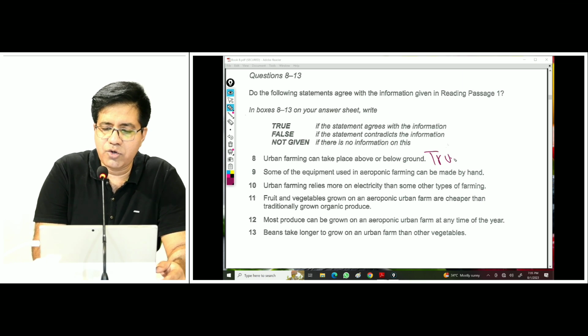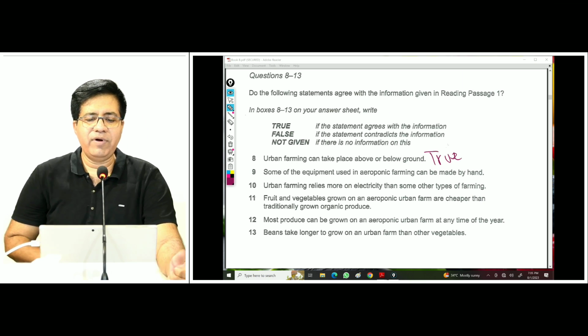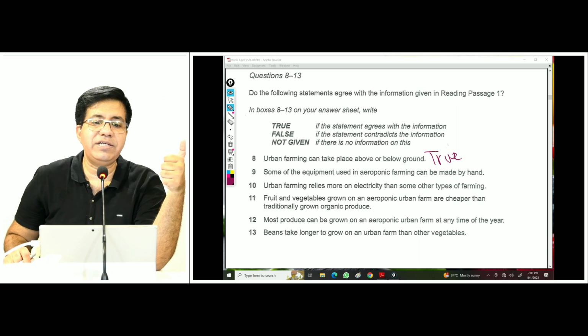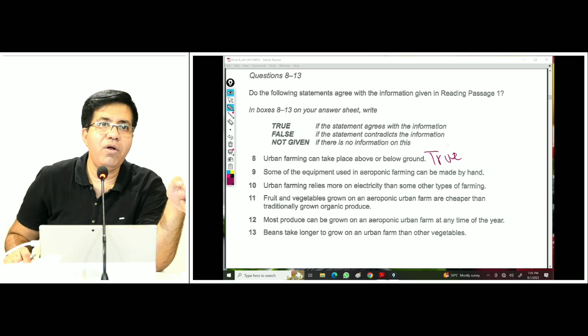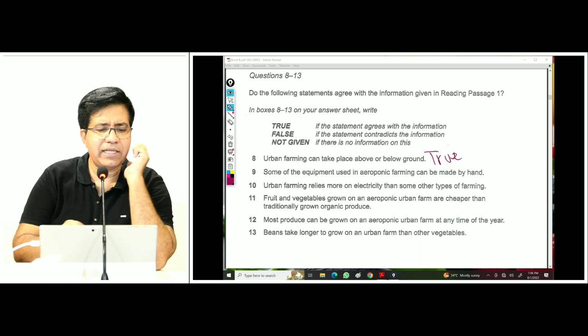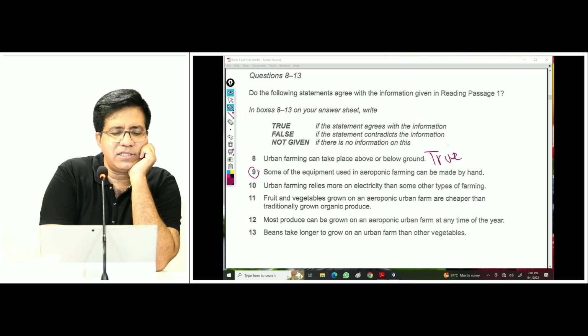Answer is true. And you know why true? What is the word for above? Exactly, shipping container. And what is the word for below? Underground, basement. Basement or car park? Yeah, car park, exactly. Now, question number 9, please.